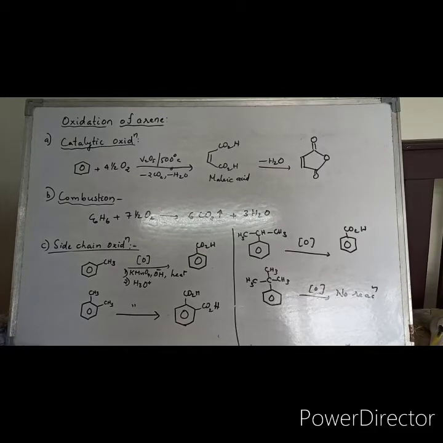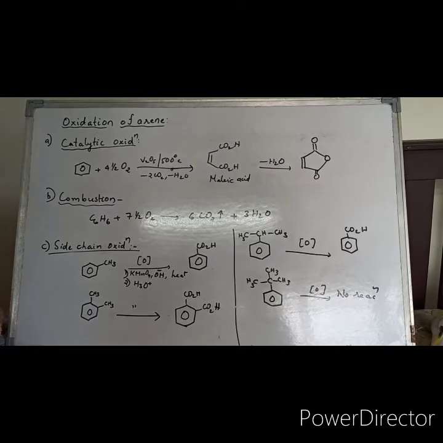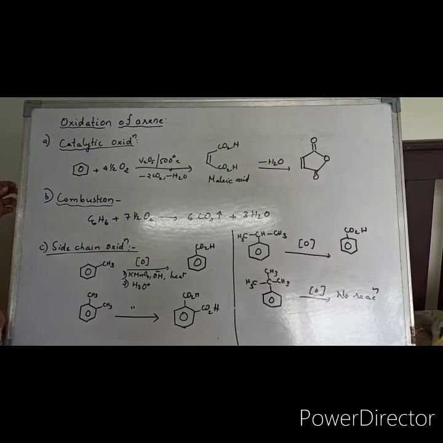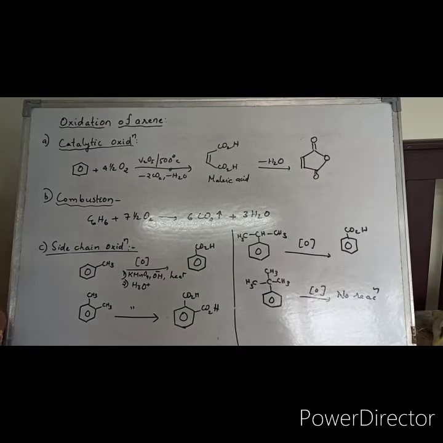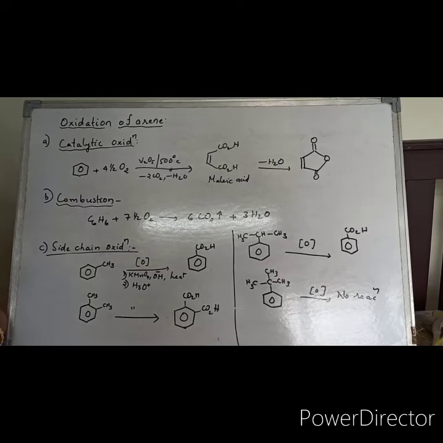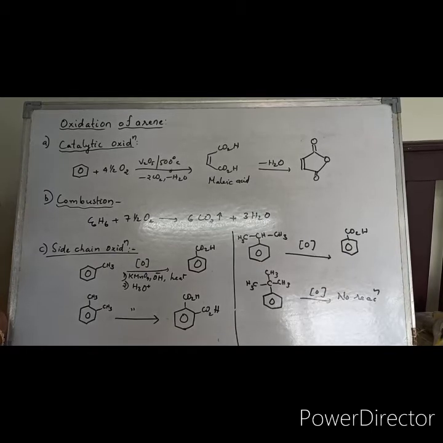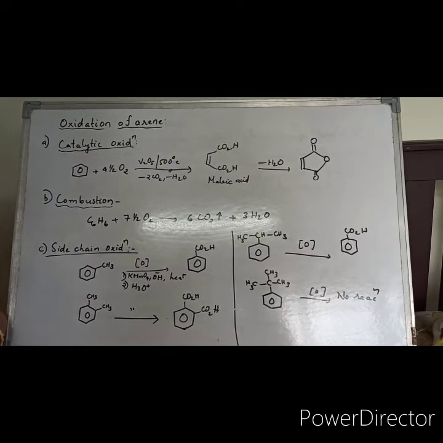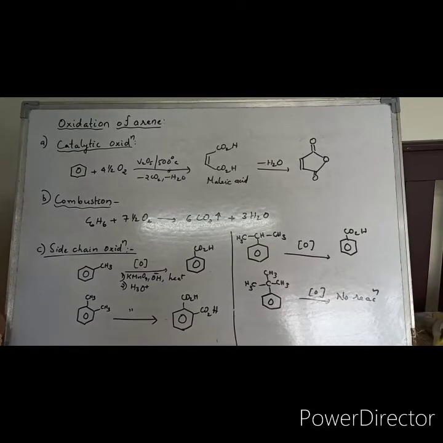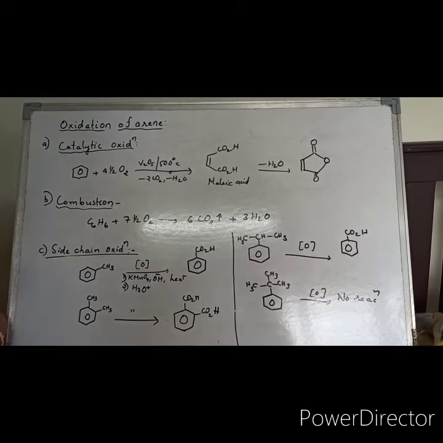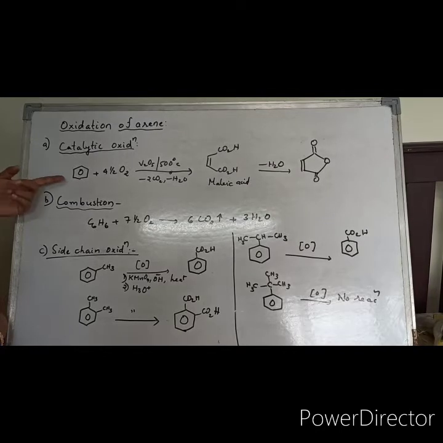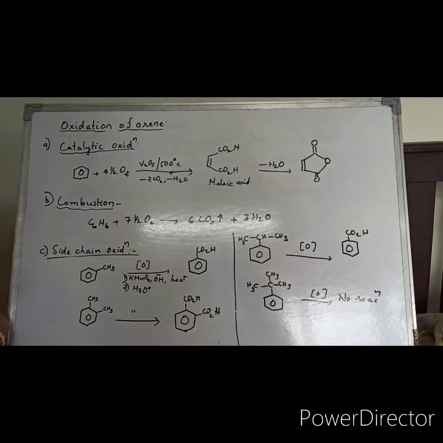In this video we will discuss the oxidation of arenes. Oxidation of arenes is the oxidation of benzene and its derivatives. First we will see the catalytic oxidation. Benzene, as you know, is very resistant to the action of even strong oxidizing agents like KMnO4 and potassium dichromate because of its stabilization or aromatic nature.